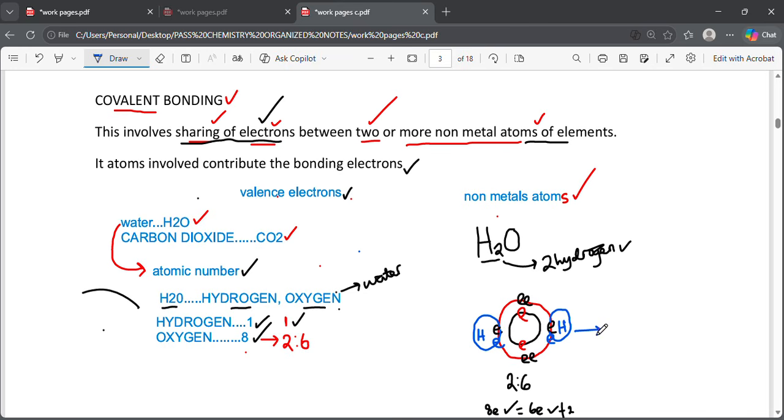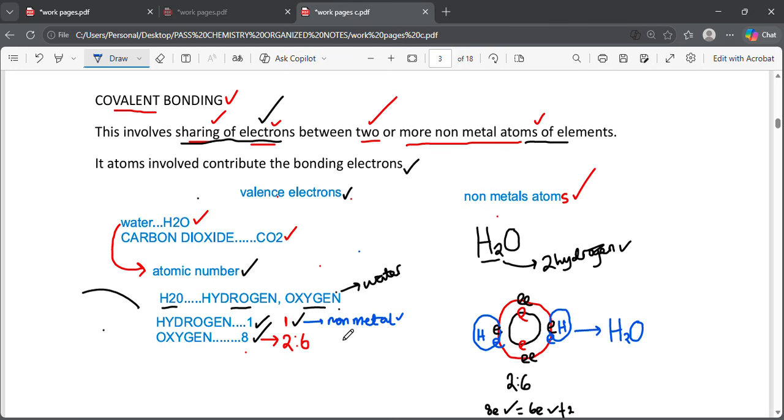So when we look here, we are going to see that now it is stable when we count 1, 2, 3, 4, 5, 6, 7, 8. It has formed a compound that we call water, H2O. So we go to the conclusion by saying covalent bonding is a type of bonding that involves sharing of electrons between 2 or more nonmetals. You can see that they are nonmetals. Hydrogen is a nonmetal.